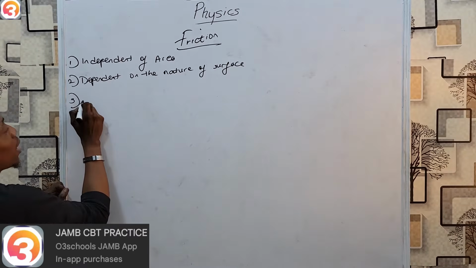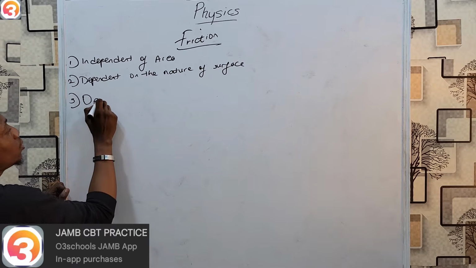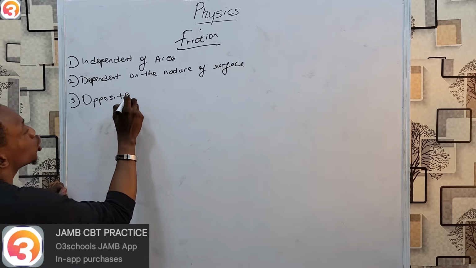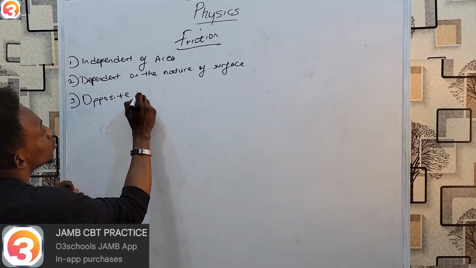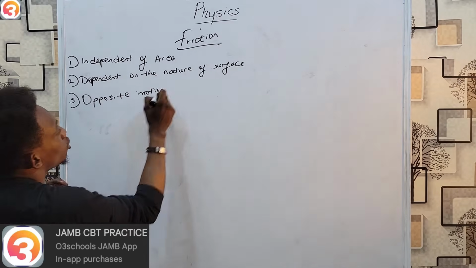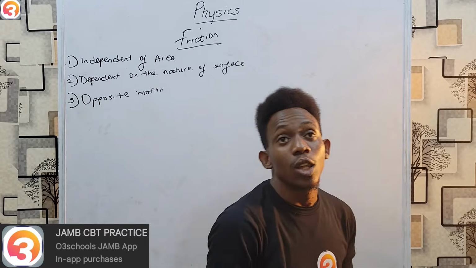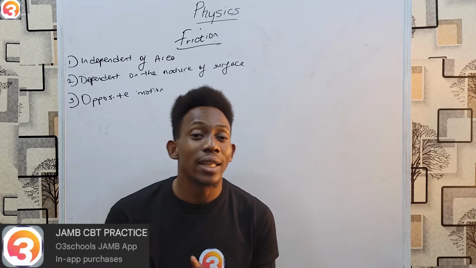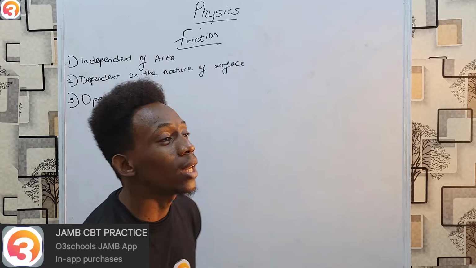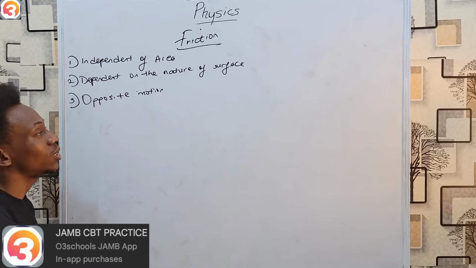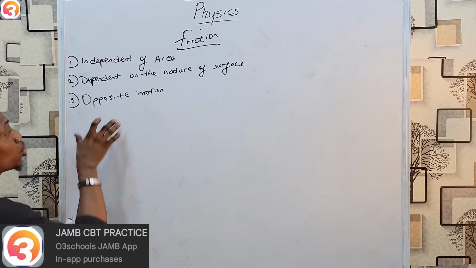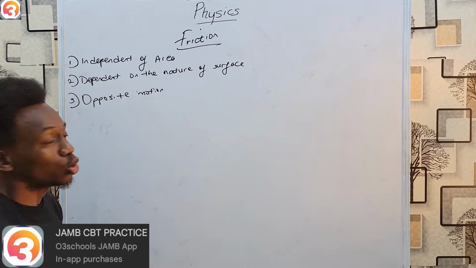Third, friction always acts opposite the intended direction of motion. Opposite motion, basically. So if motion tends to move to the left, friction tends to move to the right. If motion tends to happen at an angle, friction will also tend to happen at an angle perfectly opposite the initial angle. So friction is always opposite motion.